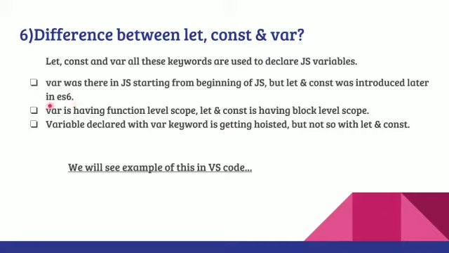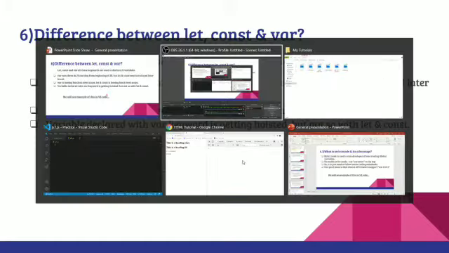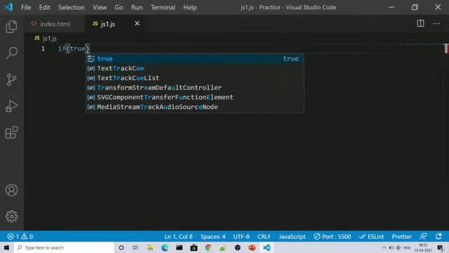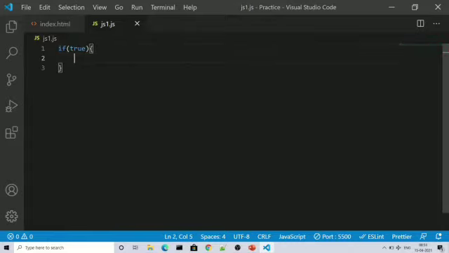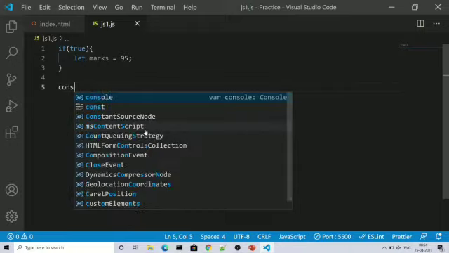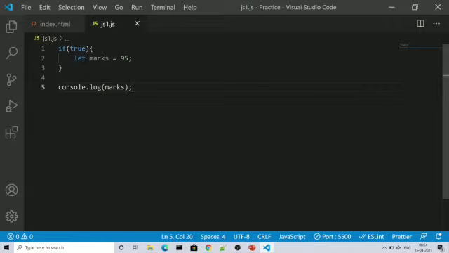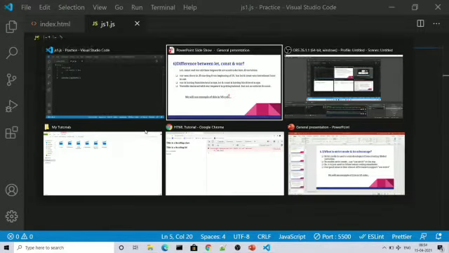Now the second point is var has function level scope while let and const have block level scope. So what do we mean by function level scope or block level scope? That we will see in our code. Here we will write if (true), which means we are just creating a block. Let marks is equal to 95. Now I am writing console.log(marks). Now we will see what is happening in our browser.